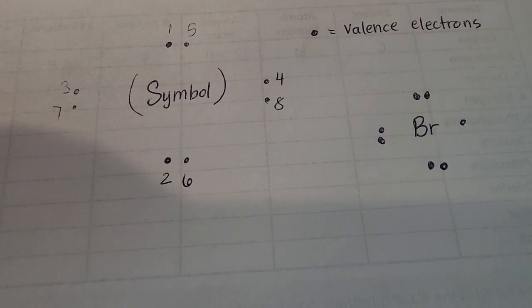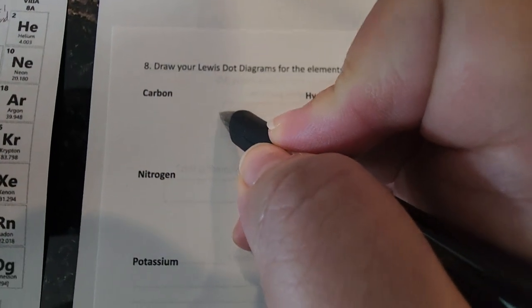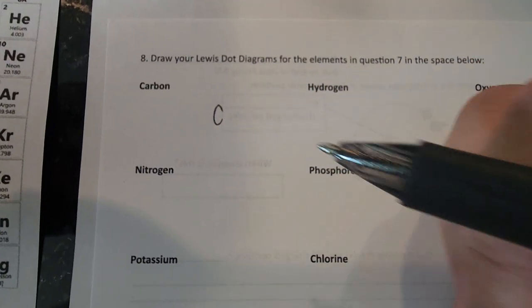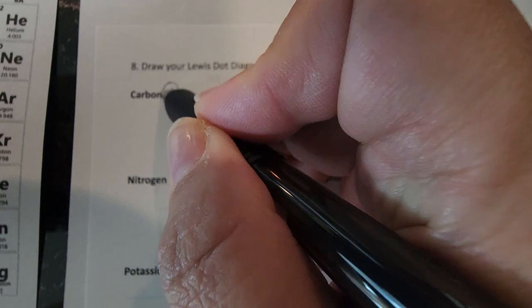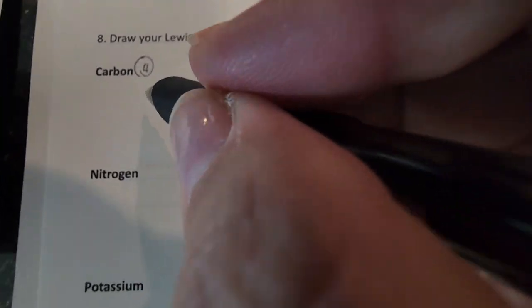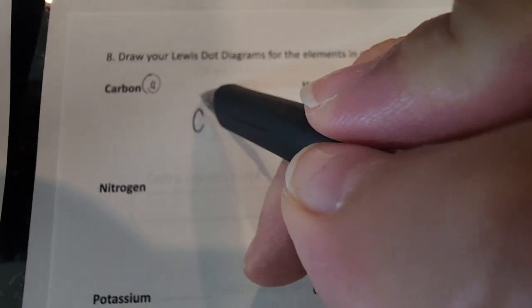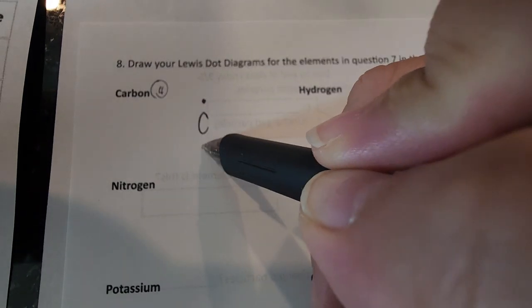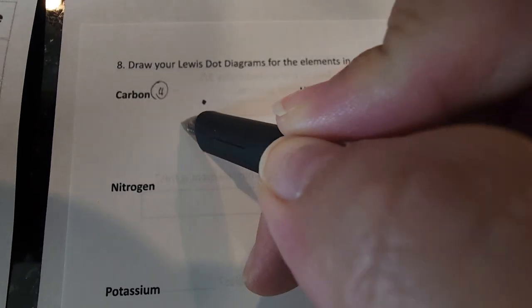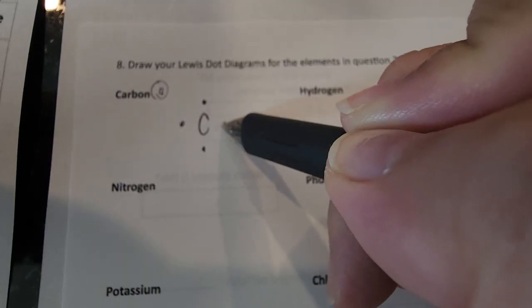Okay. Let's do this one more time. Let's do carbon together. Carbon's symbol is C. And if we remember, carbon has 4 valence electrons. I'm just writing that 4 to remind myself there's 4. So we start at the top. 1, 2, 3, and 4.